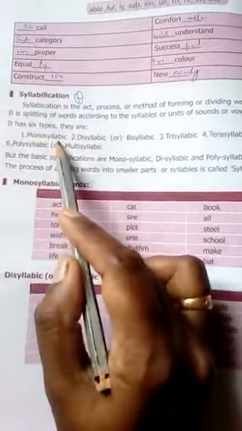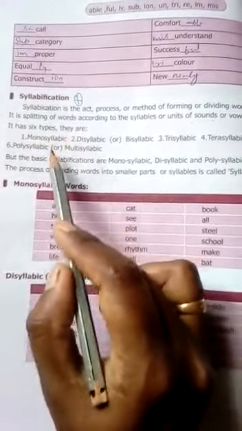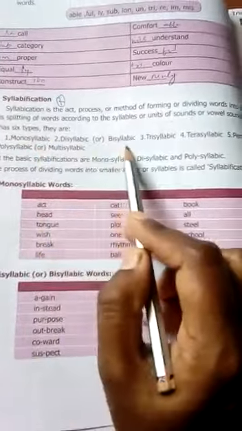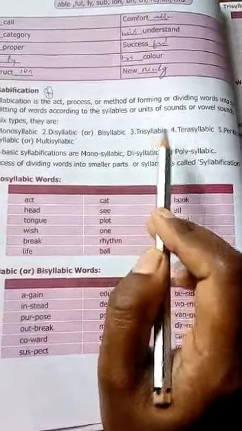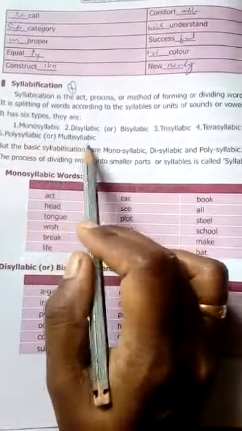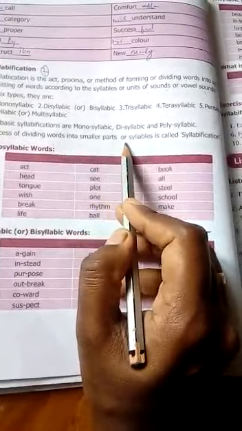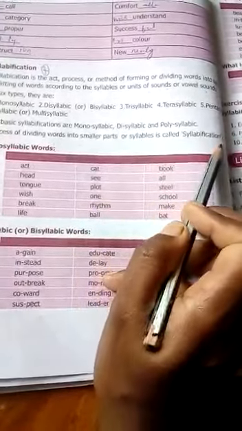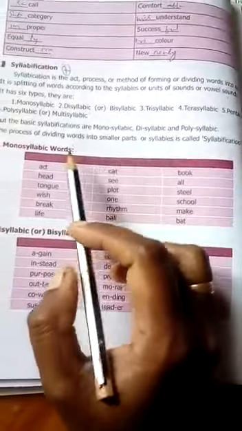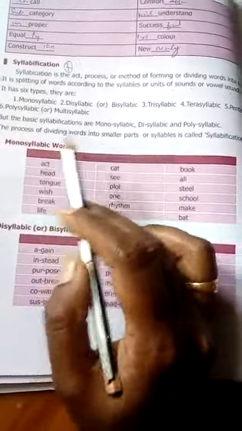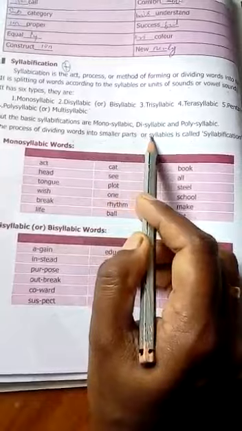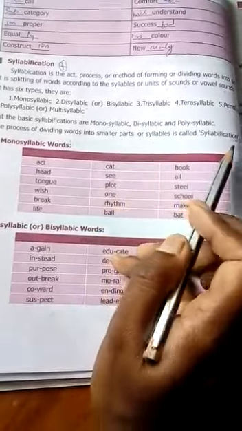It has 6 types of syllable: monosyllabic, disyllabic, bisyllabic, trisyllabic, tetrasyllabic, pentasyllabic and polysyllabic or multisyllabic. The process of dividing words into smaller parts or syllables is called syllabication.